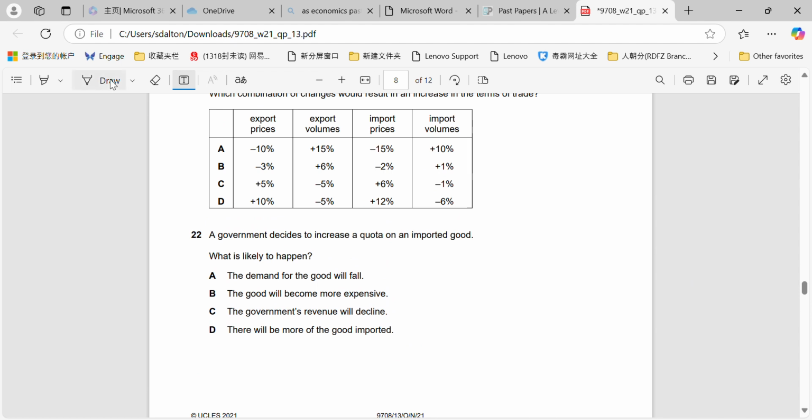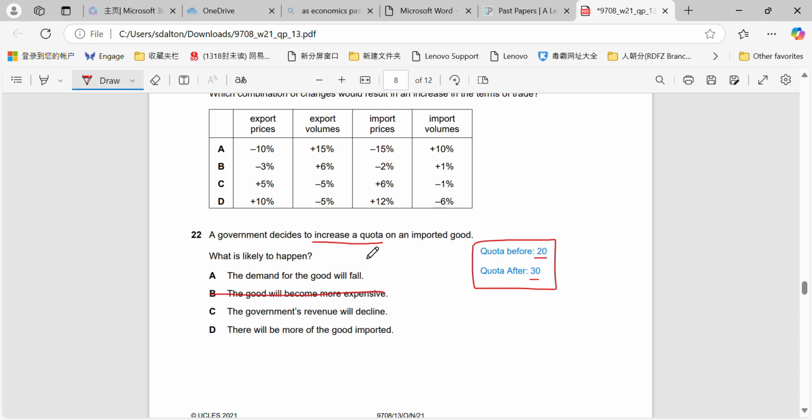Question 22. A government decides to increase a quota on an imported good. What is likely to happen? So remember, if we're increasing a quota, let's say that the quota previously was 20. So the quota after is 30. What we're doing is allowing more imports to come into the country when we increase a quota. Before we could only import 20 goods, now we can import 30 goods. So therefore, goods have become more expensive.